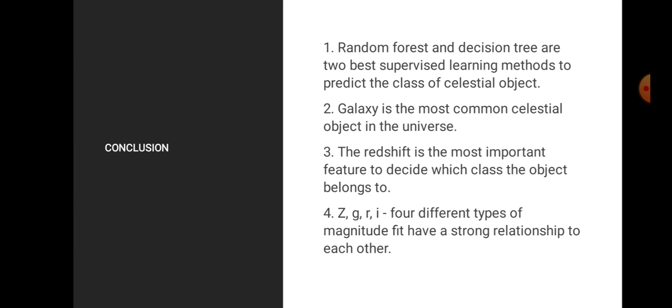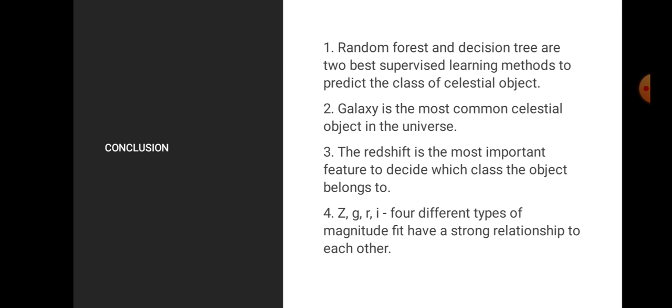So finally, we got some conclusions. First, random forest is the best supervised learning method to predict the class of celestial object. Second, Galaxy is the most common celestial object in the universe. Third, the redshift is the most important feature to decide which class the object belongs to. And the last one, ZGRI, 4 different types of magnitude fit have a strong relationship to each other.